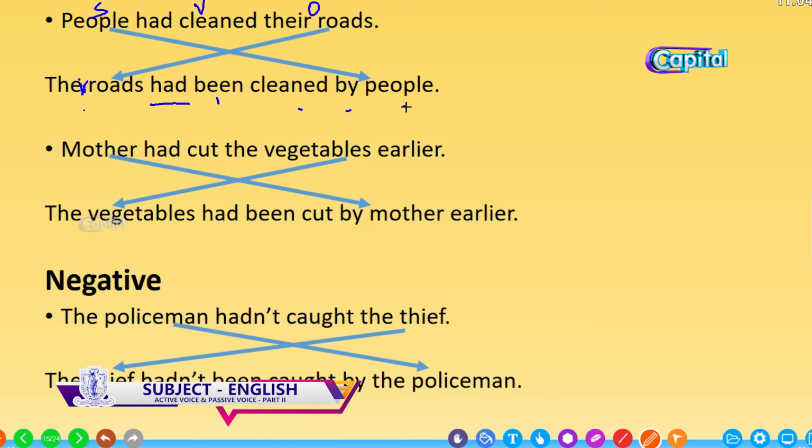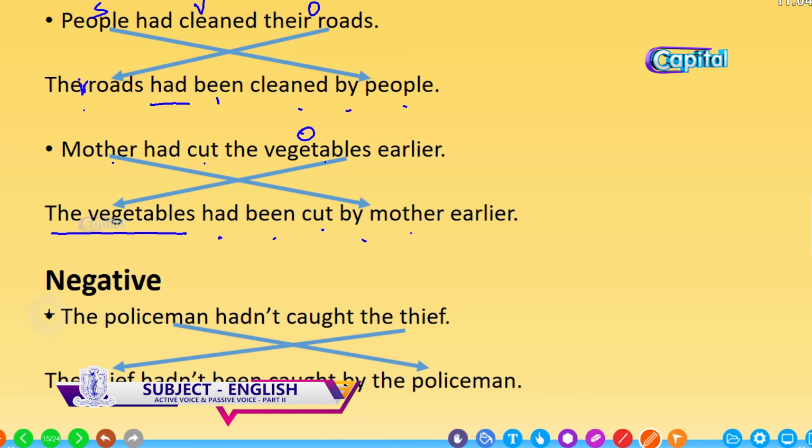Mother had cut the vegetables earlier. So, the object is the vegetables. Object is brought to the beginning. The vegetables had been plus past participle of cut, which is also cut. This is also a past participle. So, vegetables had been cut by mother earlier.